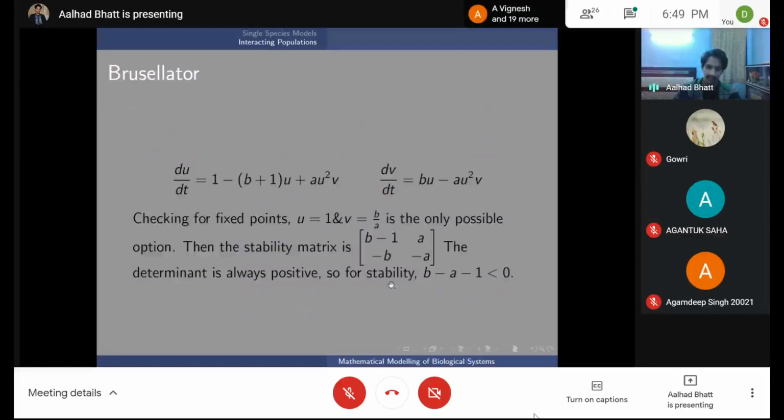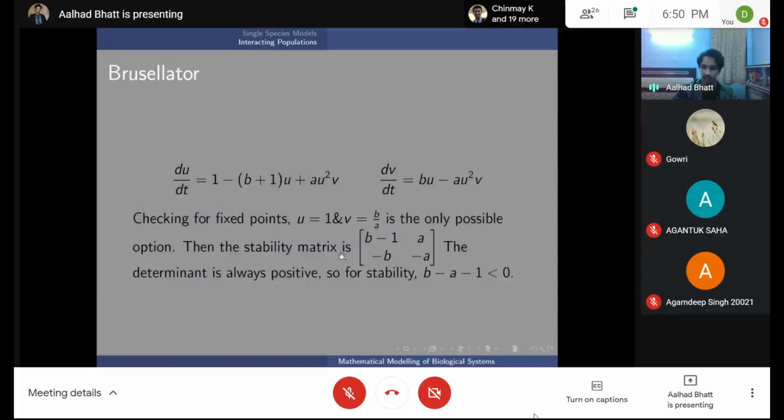So using this theorem, we will look at one of the simplifications of the Belousov-Zhabotinsky reaction, which is the Brusselator. These are the equations for that. And u equal to 1 and v equal to b by a is the only point where both of these turn to 0. Again, you can just plug the values in and check that right now.